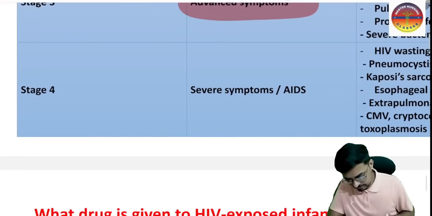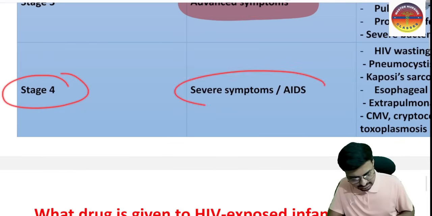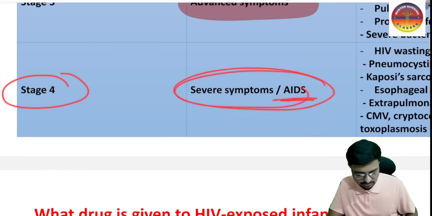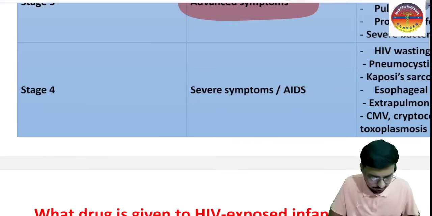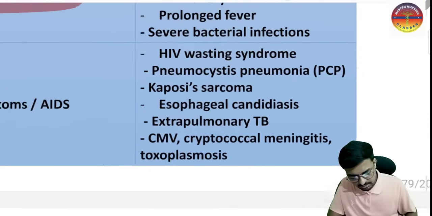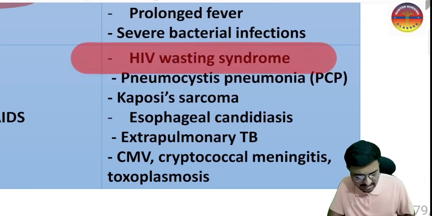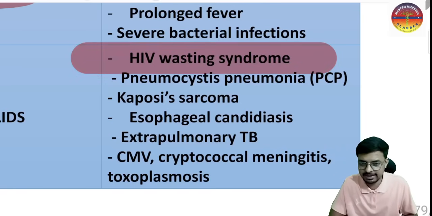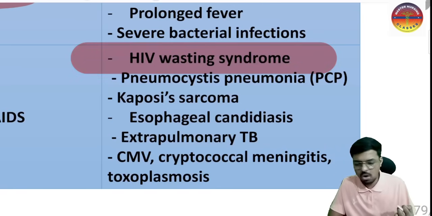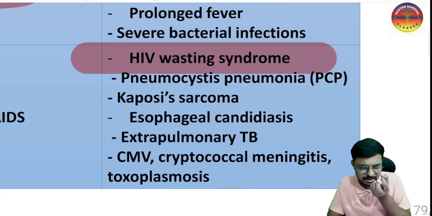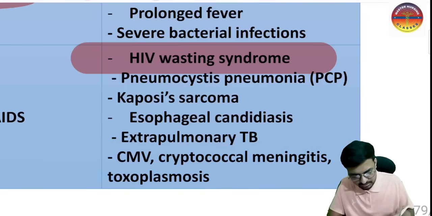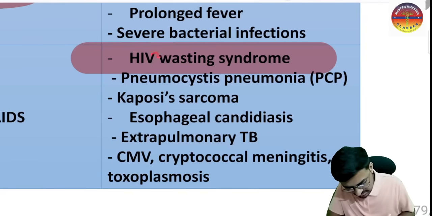And when it comes to the fourth stage, there are the severe symptoms or the AIDS stage, which we can say is the acquired immunodeficiency syndrome. In this one, HIV wasting syndrome will be there. The complete patient will be cachectic. What is cachectic? Only bones are visible. Entire muscle mass is lost. So we can say HIV wasting syndrome or the cachectic patient.